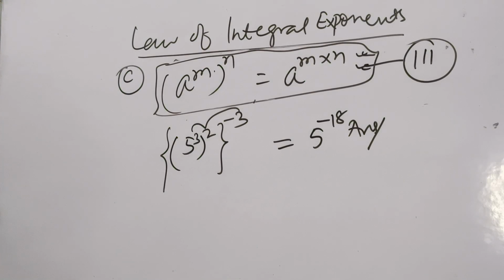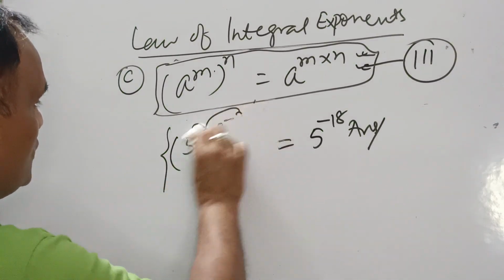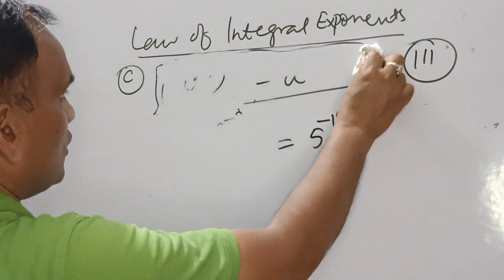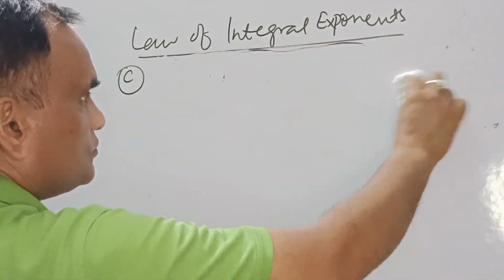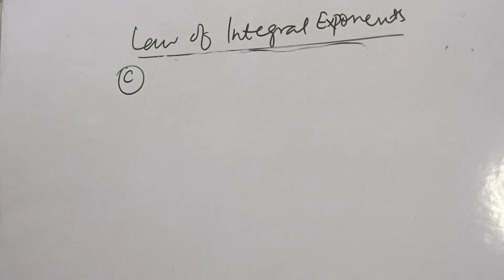Now you can note it down and we'll see another law of integral exponents. Okay, this is the third law. Now we'll take the fourth law. What says the fourth law?